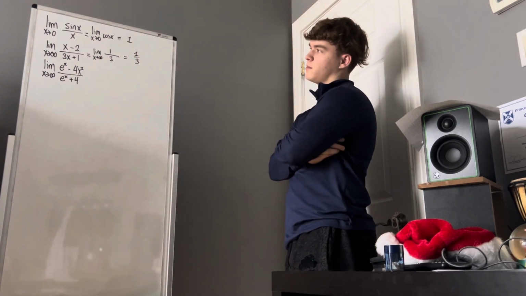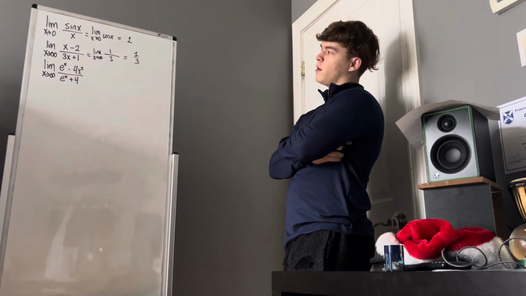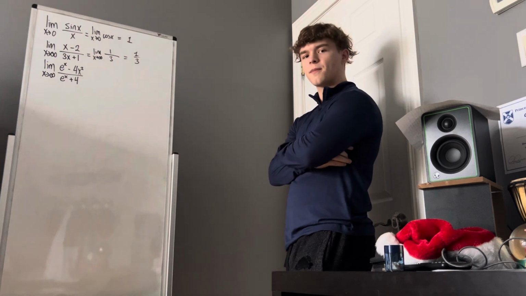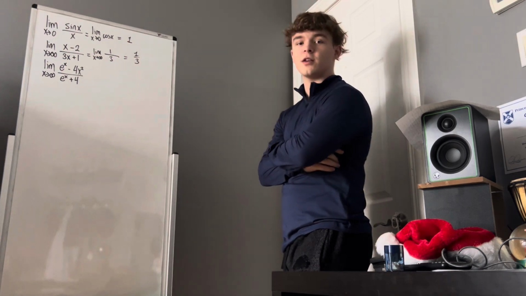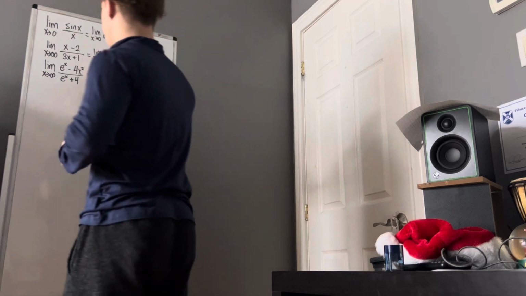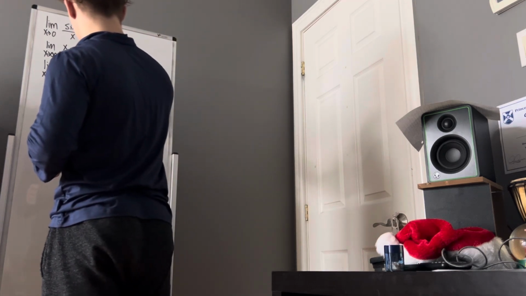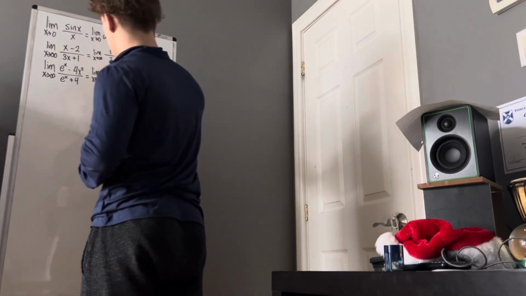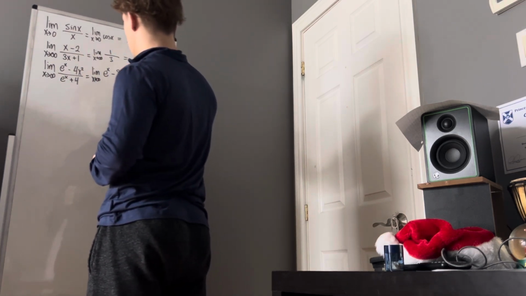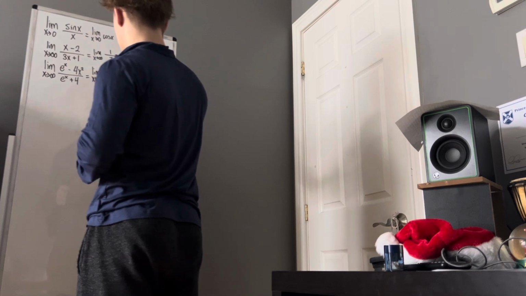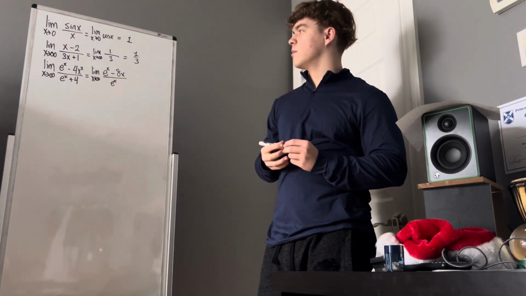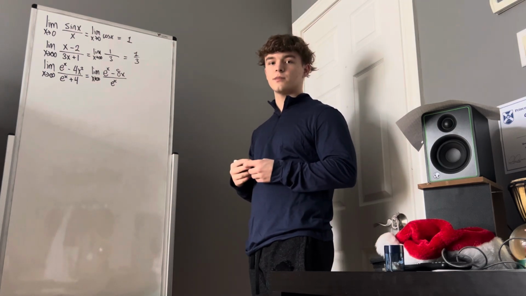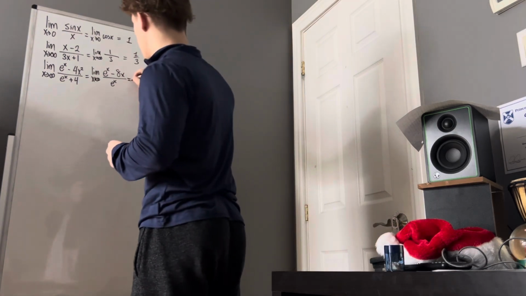Now here's a funny one. Infinity minus infinity over infinity. L'Hopital's rule. Let's take the first derivative. e to the x is just e to the x, minus 8x over e to the x. Infinity minus infinity over infinity. That's another indeterminate form. Let's do it again.